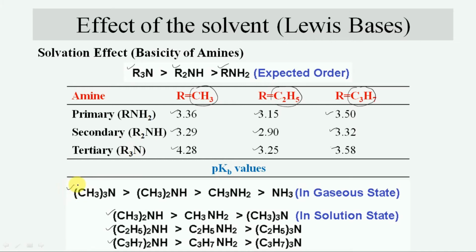The tertiary amine has the maximum basic strength, then secondary, then primary, and lastly ammonia. So this is the order of basicity in the gaseous state. This trend is in agreement with the trend expected from inductive effect and indicates the absence of steric effect.